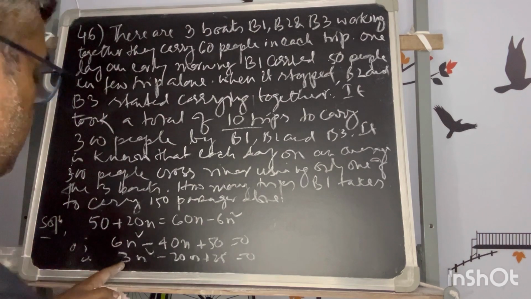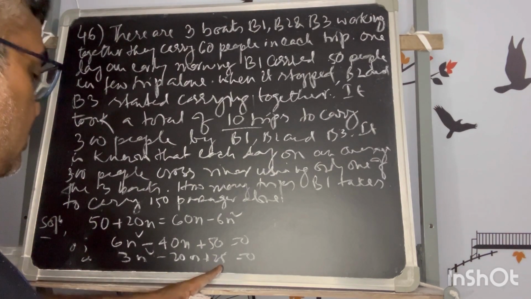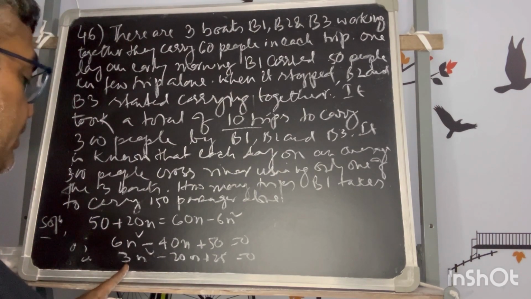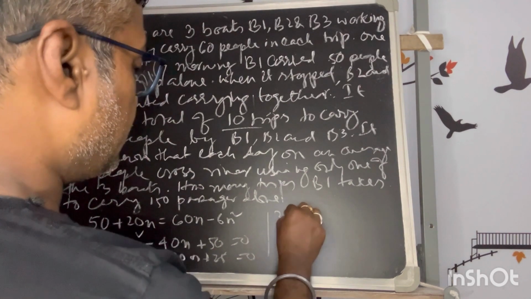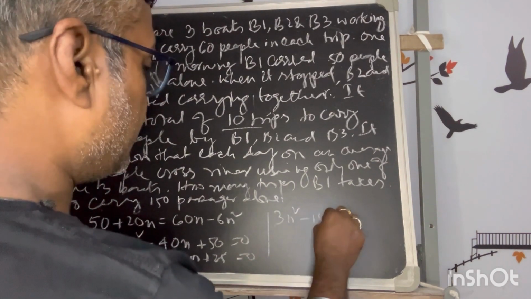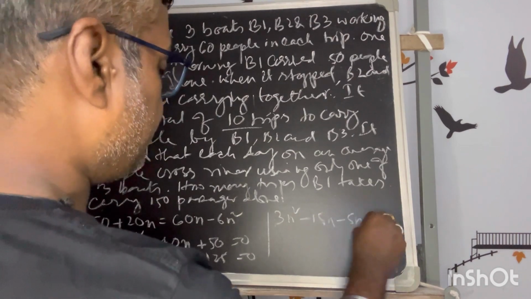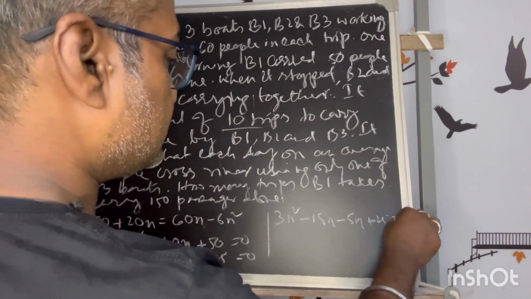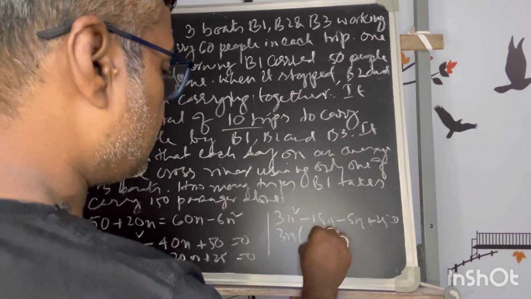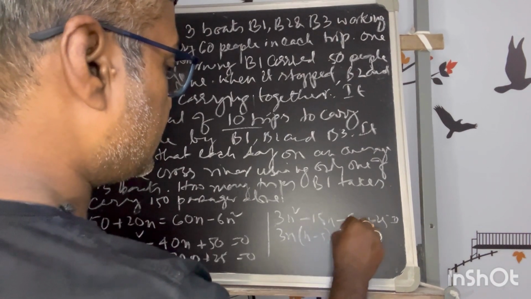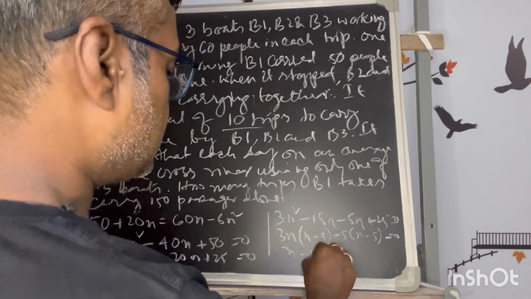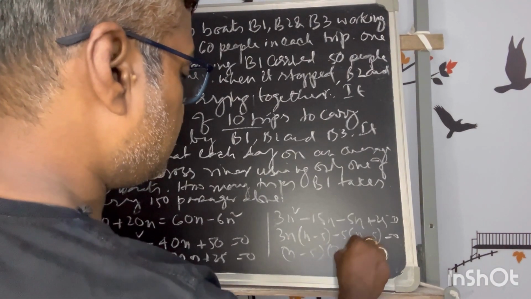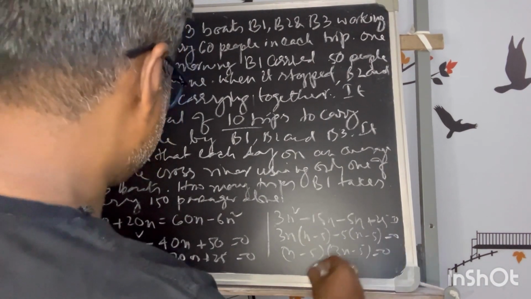So this is a quadratic equation. 25 into 3 is 75, 15 into 5 is 75. So I can break it into 15n minus 5n plus 25 is equal to 0. So 3n into n minus 5, minus 5 into n minus 5 is equal to 0. So (n minus 5) (3n minus 5) is equal to 0.